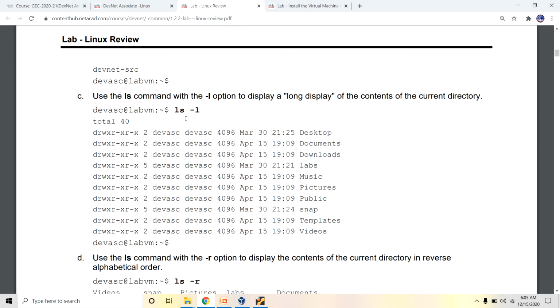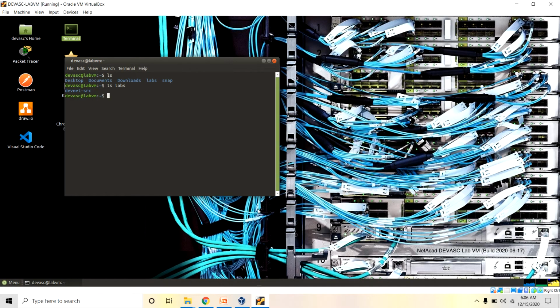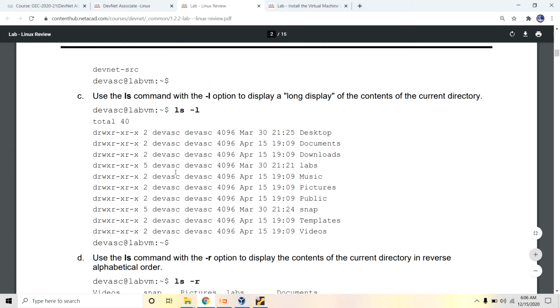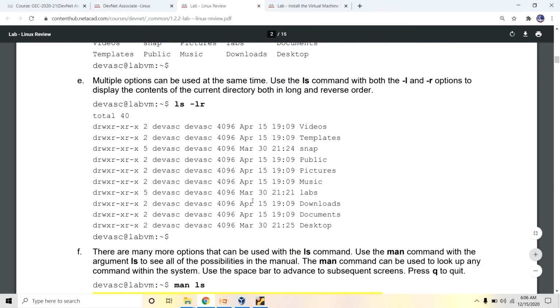Then ls -l: the minus l option displays the long listing. These are the steps you have to follow to execute all these commands.